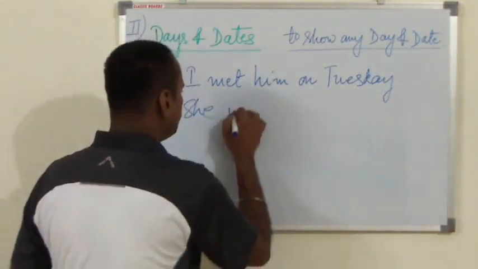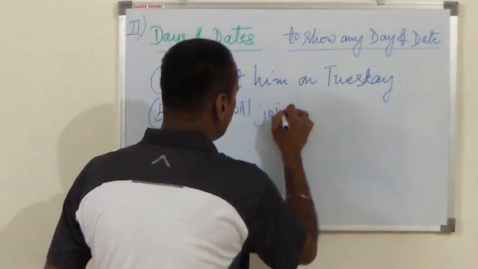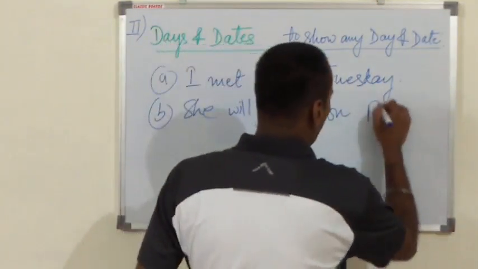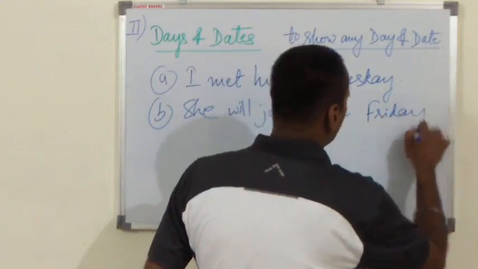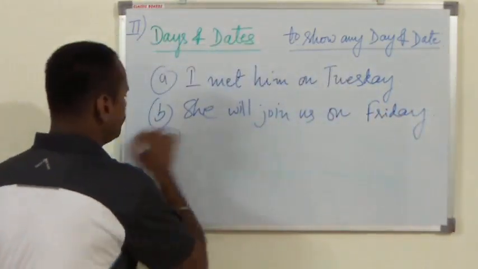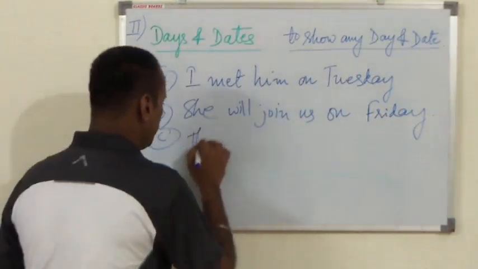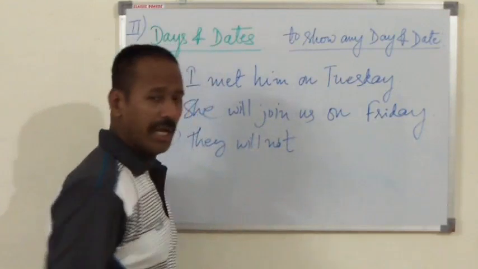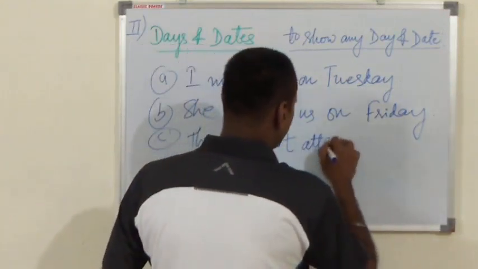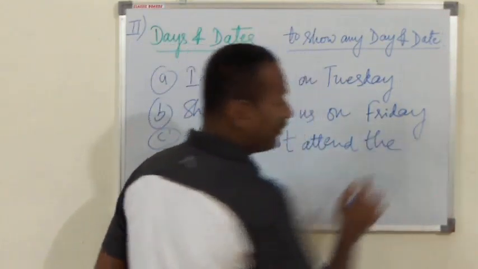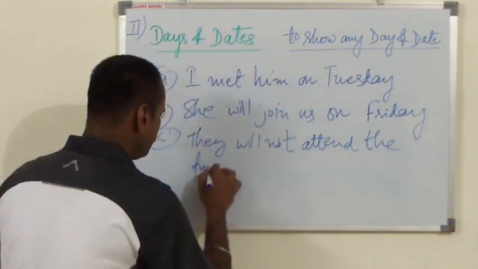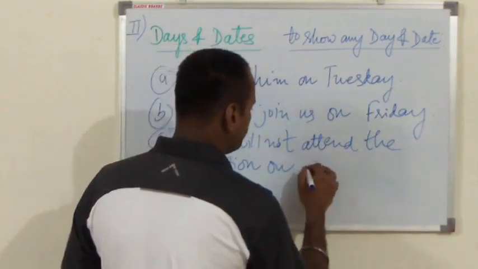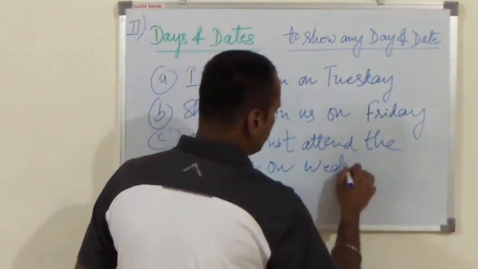She will join us on Friday. They will not attend the function on Wednesday.